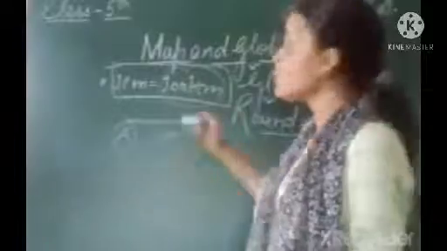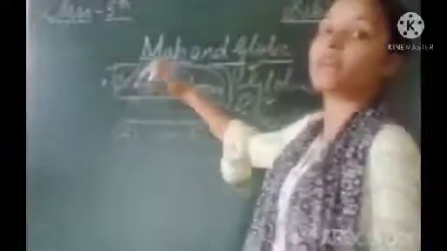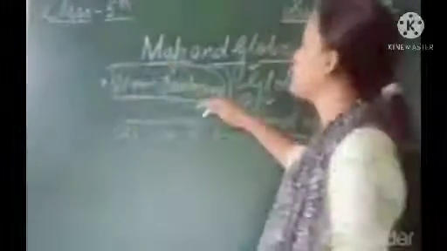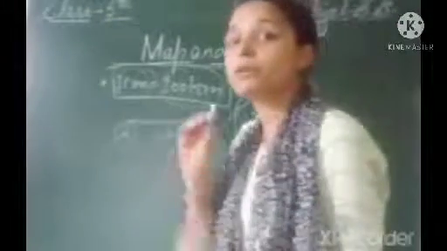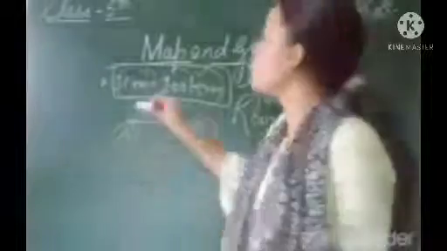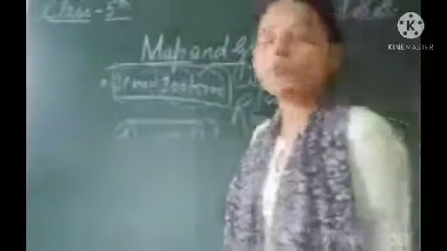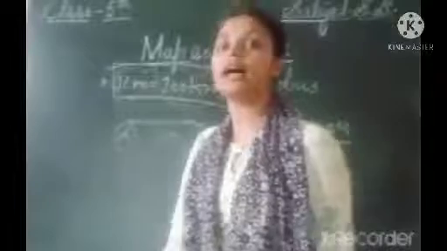Okay, means 100 kilometers is equal to 1 centimeter and 1 centimeter is equal to 100 kilometers. Means if the actual distance between two places is 100 kilometers, it is shown on a map by 1 centimeter. Clear? So this way we use scale on a map.